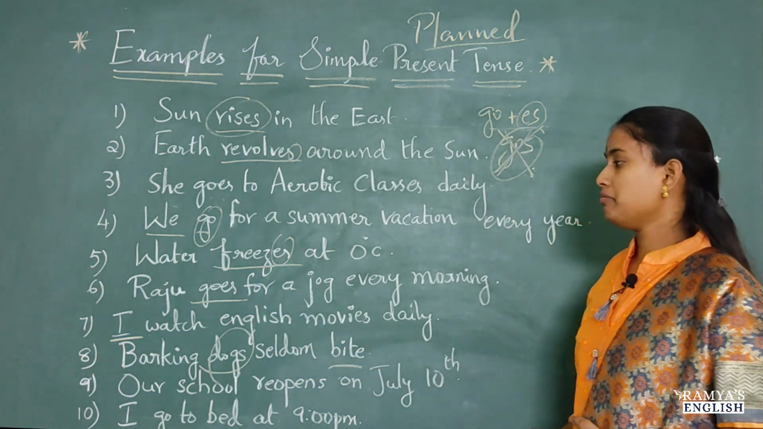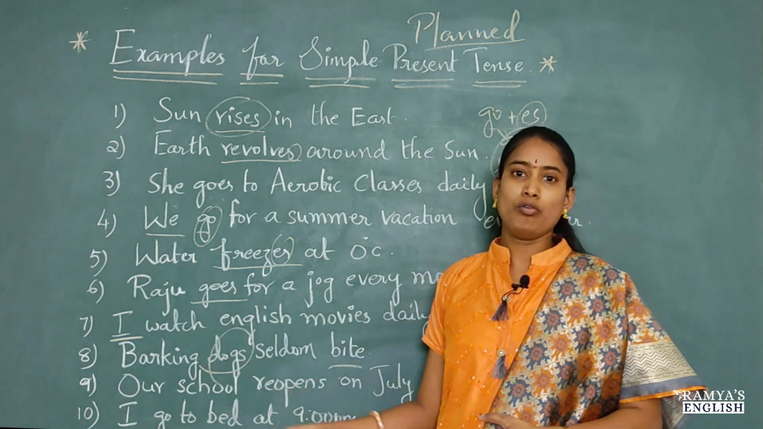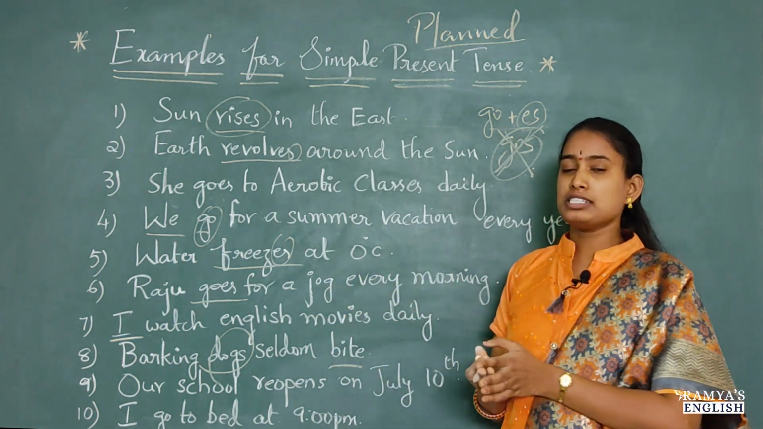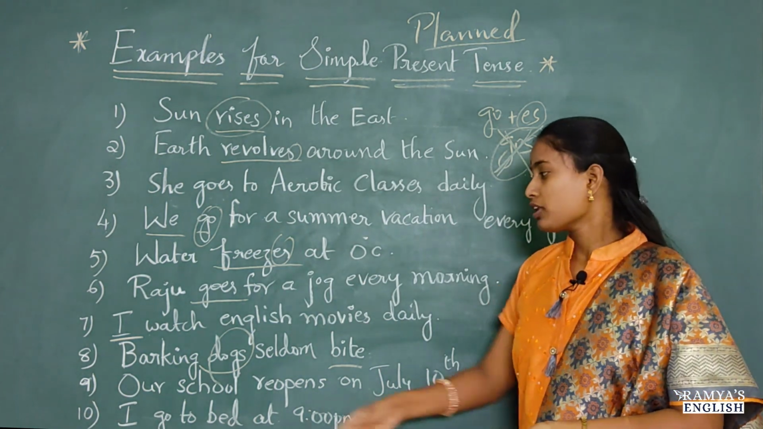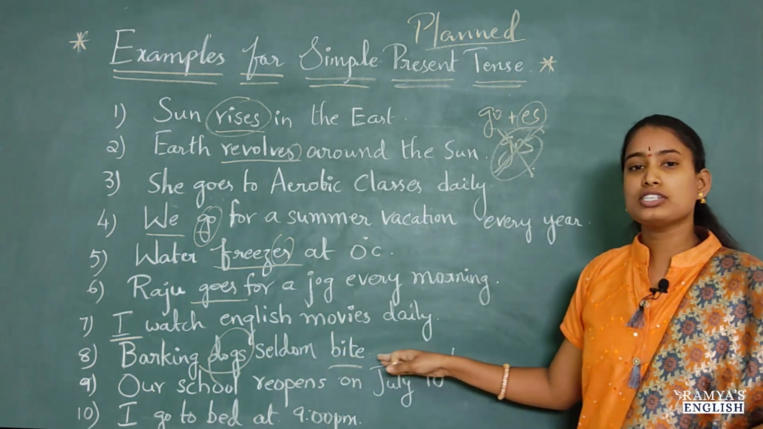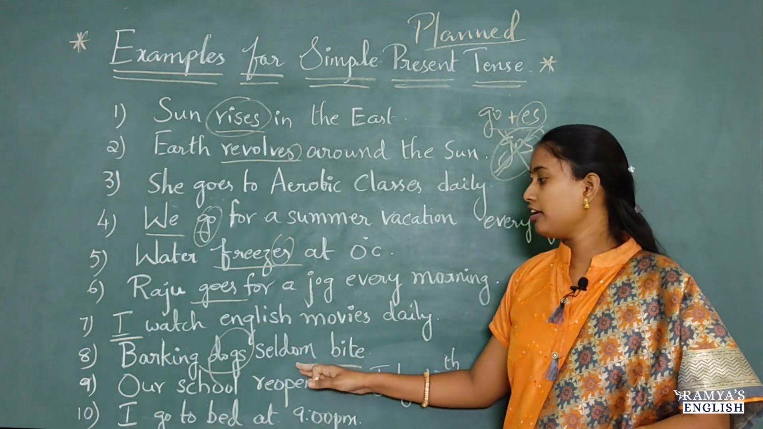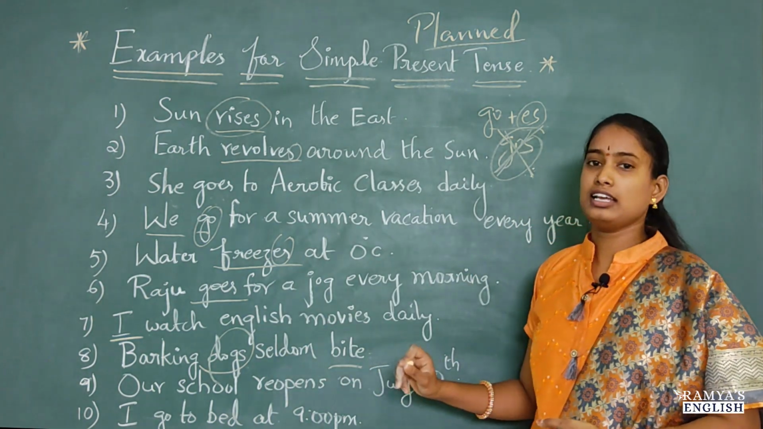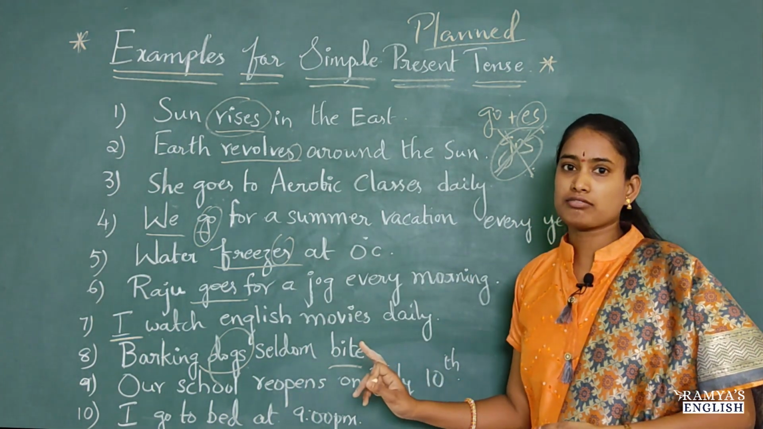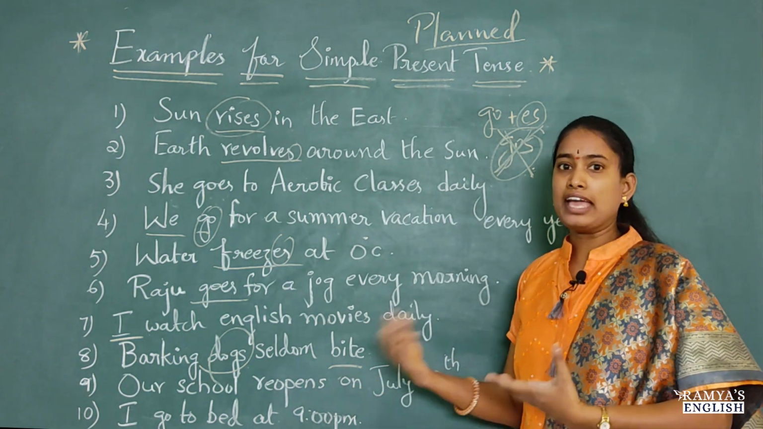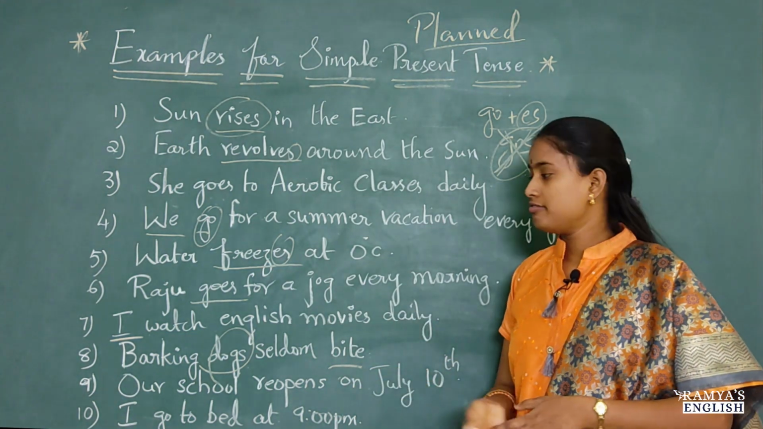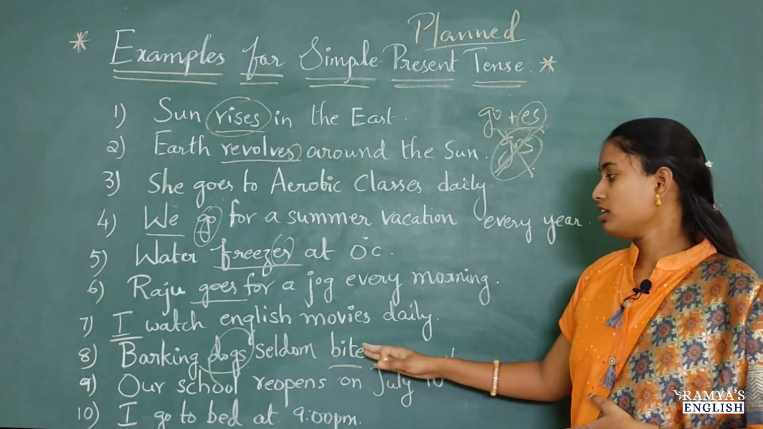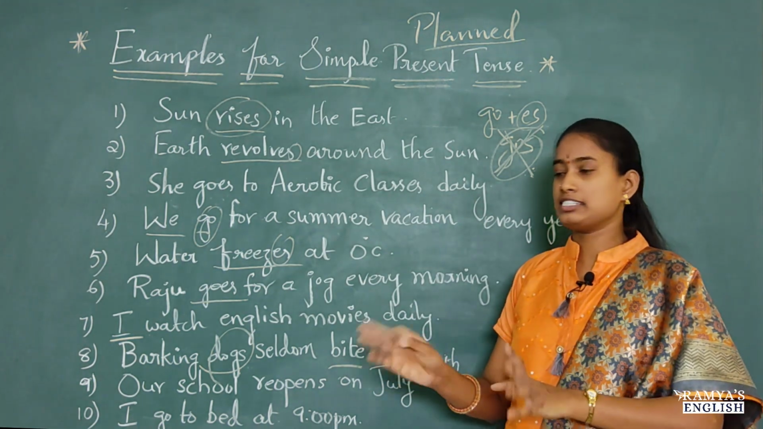Barking dogs seldom bite. So this is a proverb. As we have seen earlier, we use simple present for proverbs also. Here if you observe, dogs is plural and bite is a singular verb. So what is a plural verb? If we add S or ES, it's a plural verb. For a plural noun, the verb is singular, and for a singular subject, the verb is plural, vice versa.